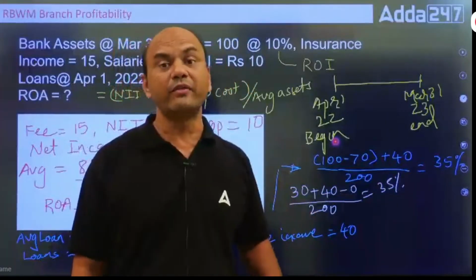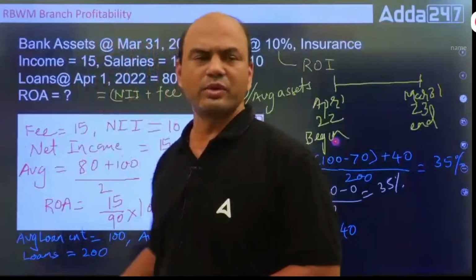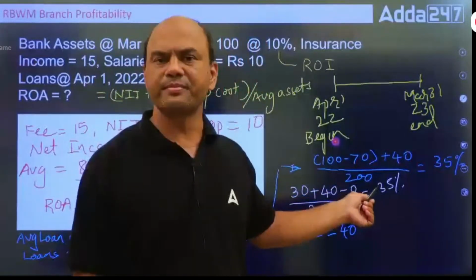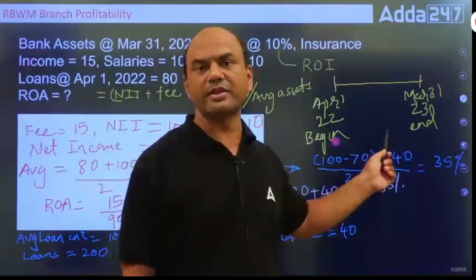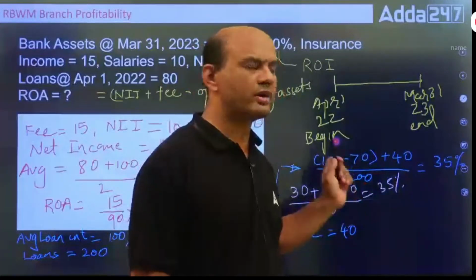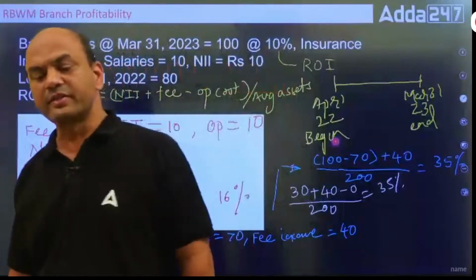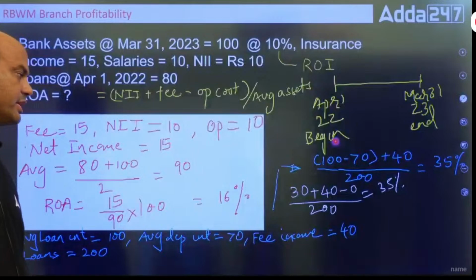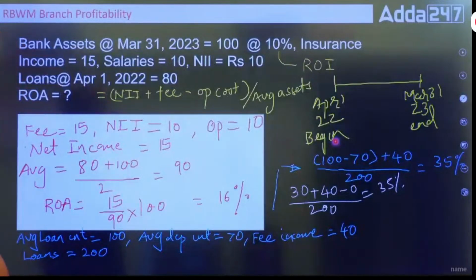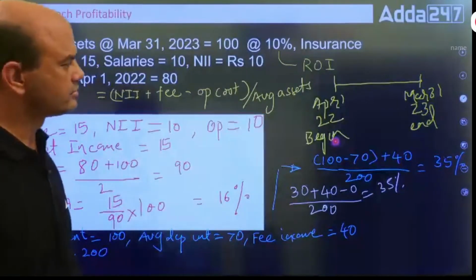Divided by average total assets. But there is no average over here. Directly loan is given, 200. So take 200. So what do you get? 100 minus 70 is 30. 30 plus 40 is 70. 70 upon 200. So 35%. You'll get this as 35%. Right? 35%. Clear everyone? Okay with this? Got it?